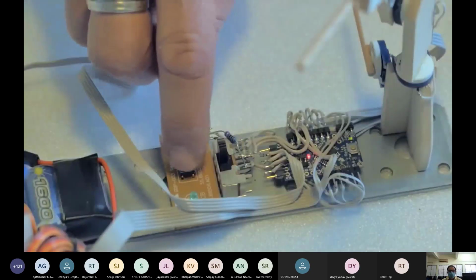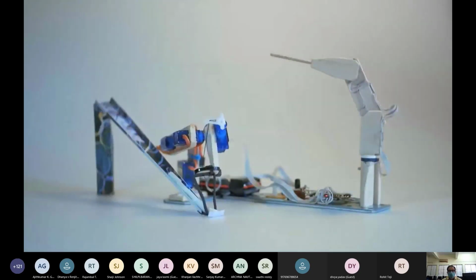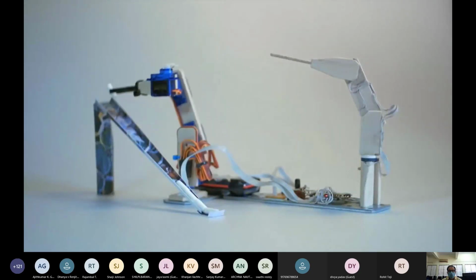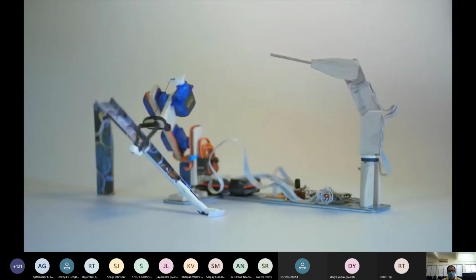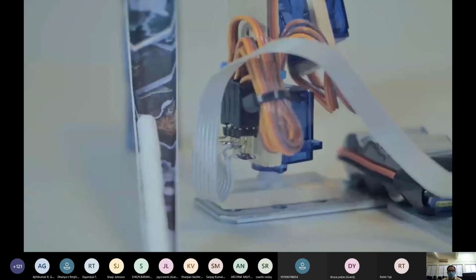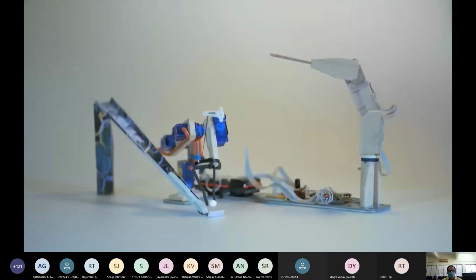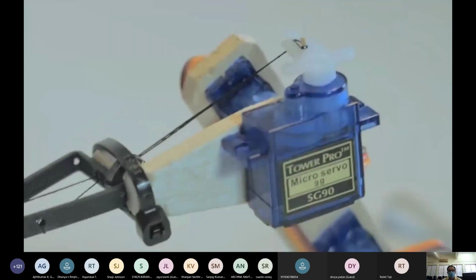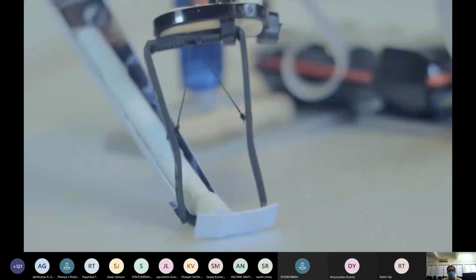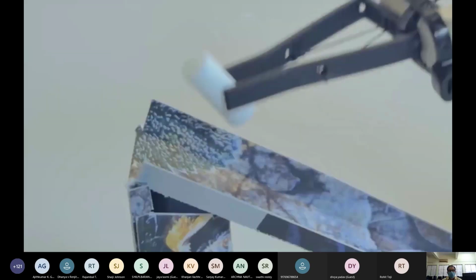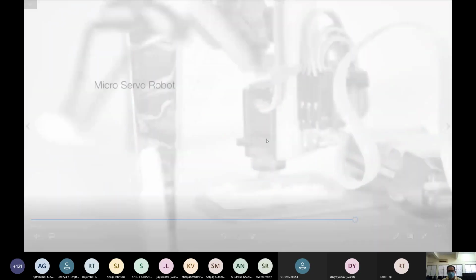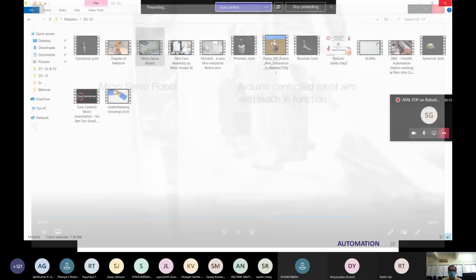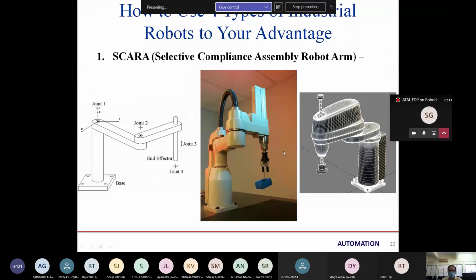Now let's check the learning. Now it is doing exactly what it has to do for what it was made to learn. So it is doing exactly what we made it to learn, what we made it to work. So this is micro servo robot. So this is what we have studied till yet, the SCARA robot.